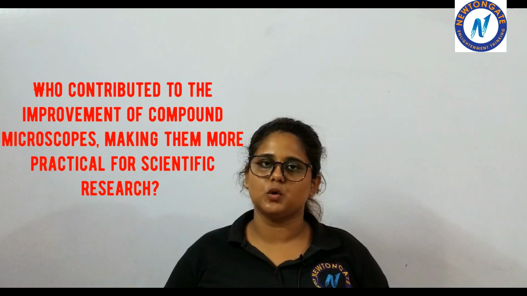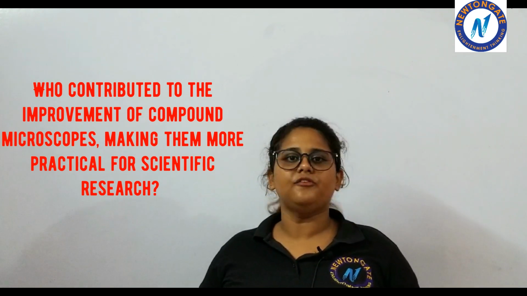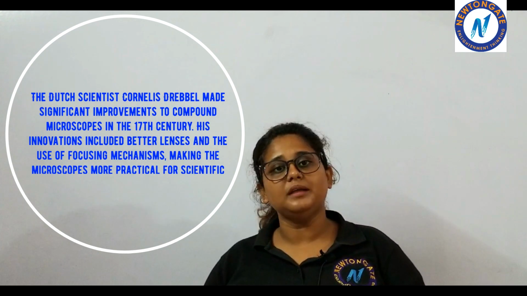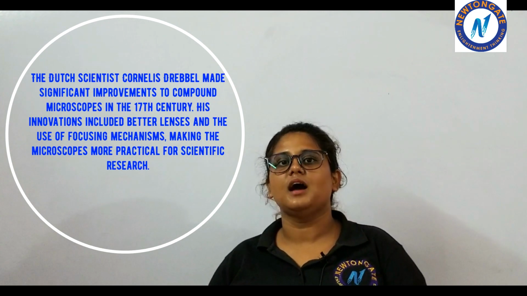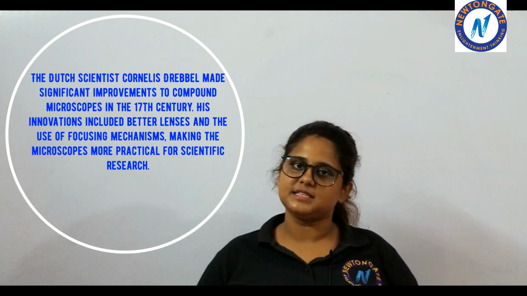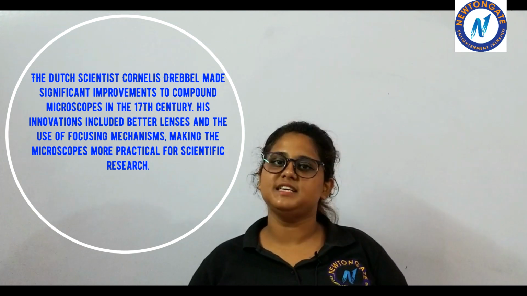Who contributed for the improvement of compound microscope for making them more practical for research? The scientist who made this particular contribution is a Dutch scientist, Cornelis Drebbel, in the 17th century.